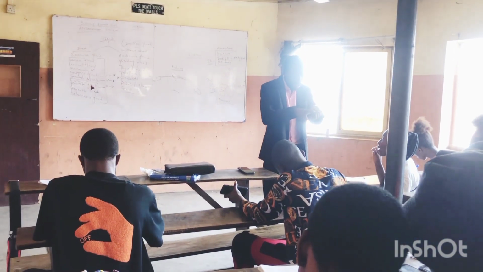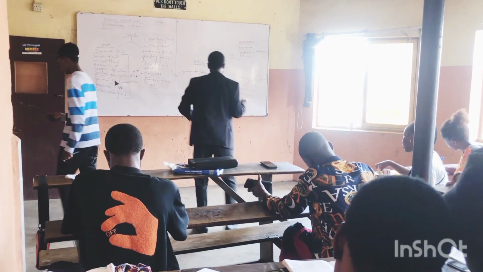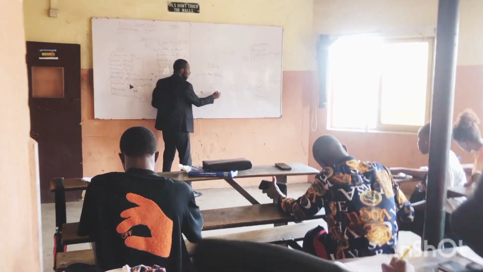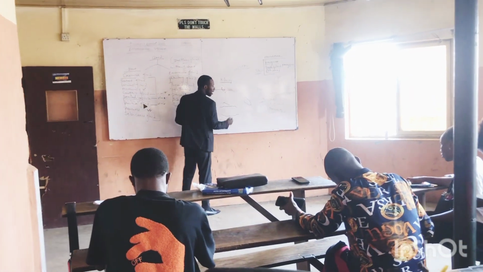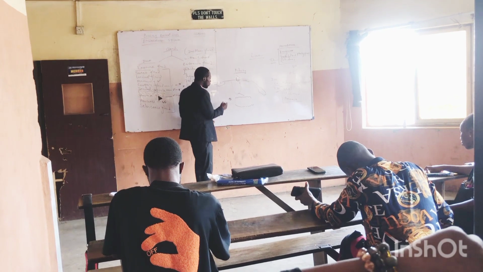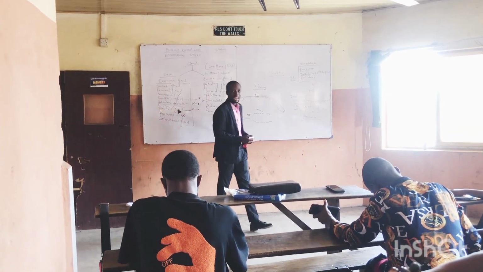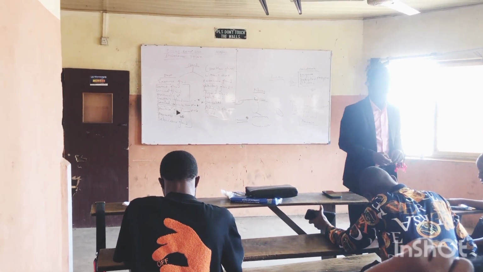It is called small intestine because of the small diameter. Do you understand? Because of the size, small diameter. Large intestines are larger in diameter. Do you understand? So the small intestine has smaller diameter than large intestine. That's why it is referred to as small intestine. Is that okay?